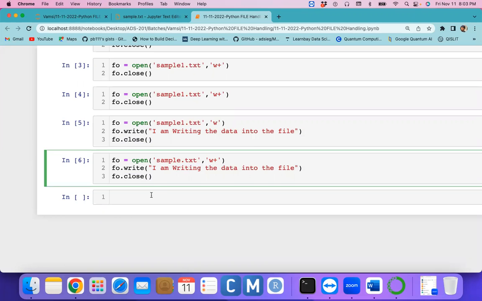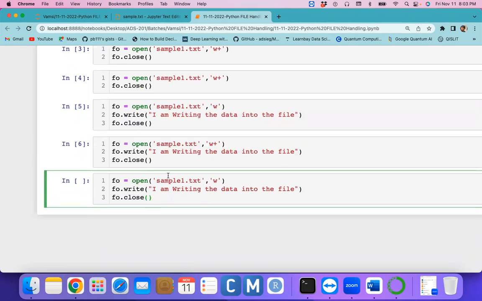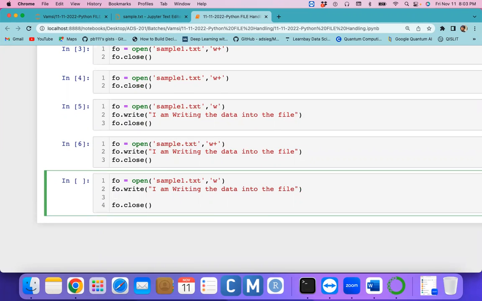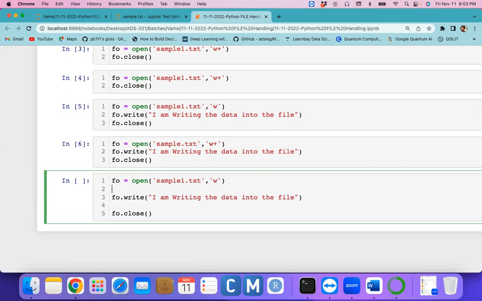Now I open the file in write mode. I already told you, with the help of the tell method, I would like to know where the cursor is. When the file is opened, the file cursor is at location 0. How should I know that? With the help of the tell method. And after writing the data, I want to know where the cursor is. Again we can use f.tell.